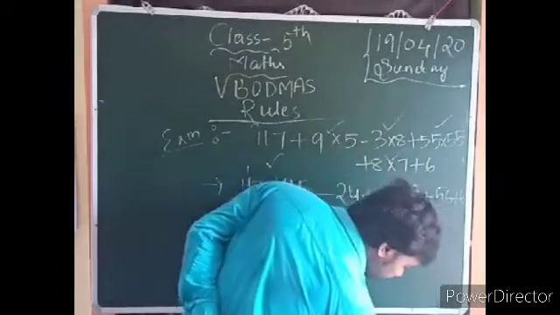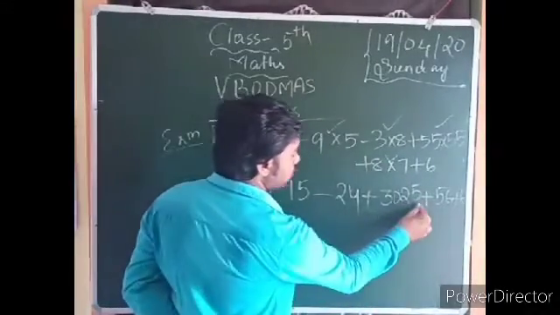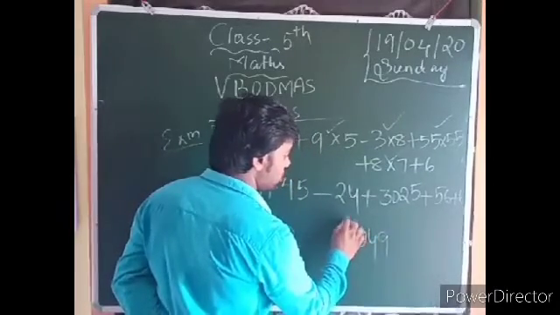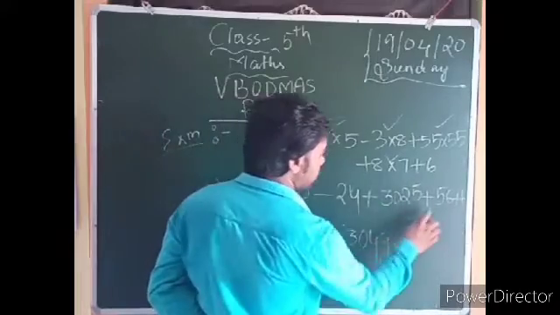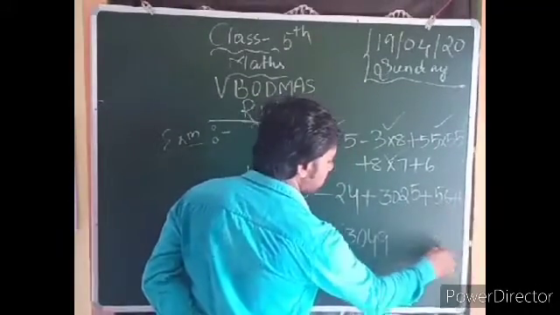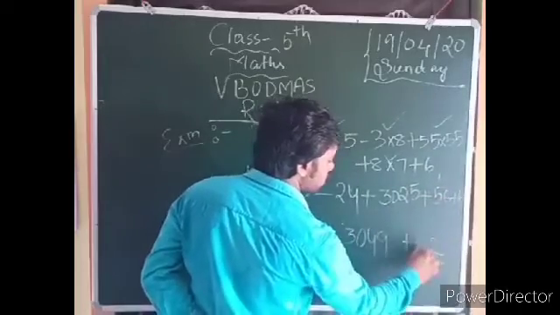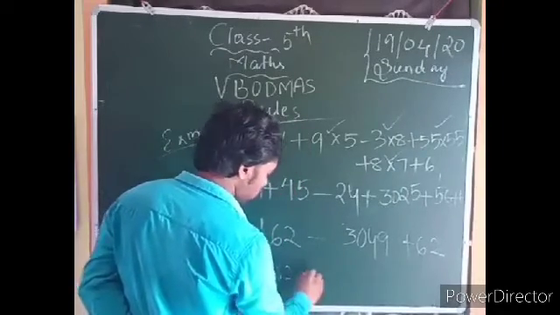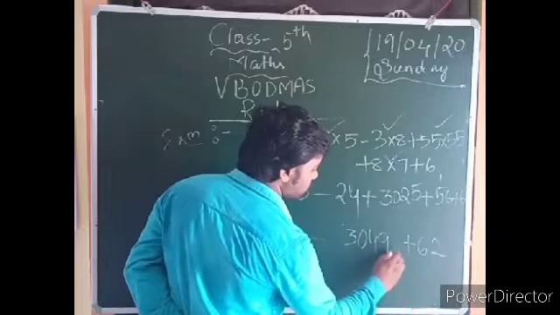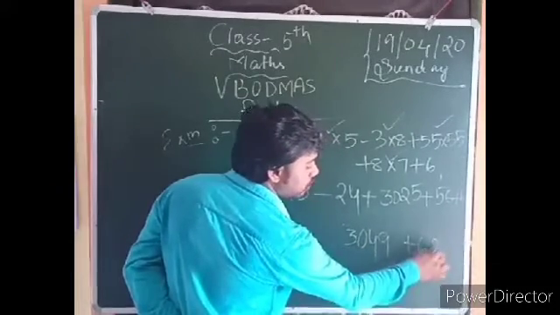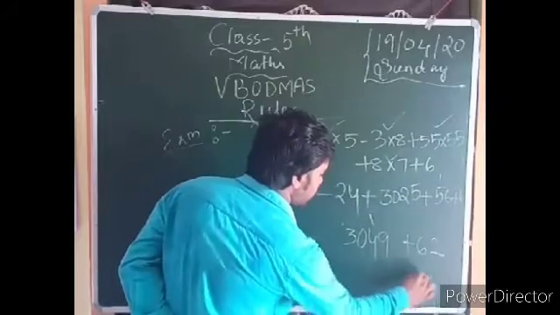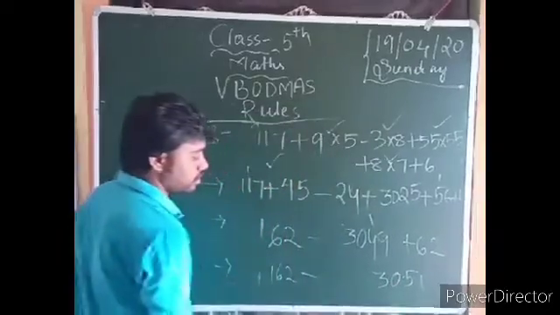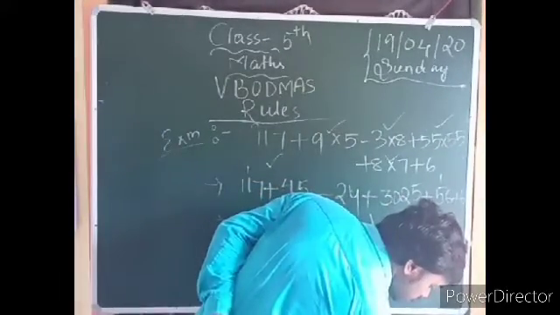This is 3025. 5 plus 4 is 9. 2 plus 2 is 4, then 0, next 3. Next remaining, 56 plus 6, how much? 12. 6, 62. Next 9 plus 2, how much? 9 plus 2, 10, 11. 5, 0, 3, 3, 0, 5, 1. This 3, 0.